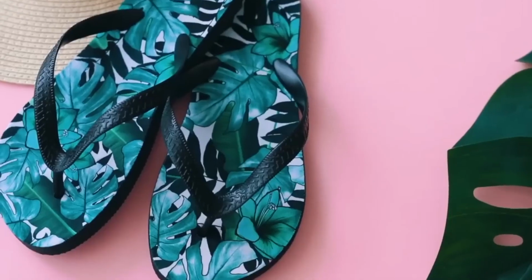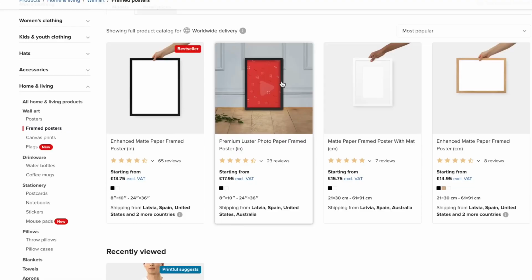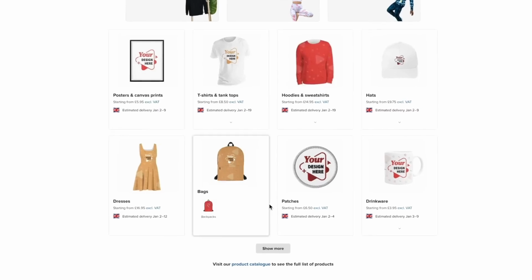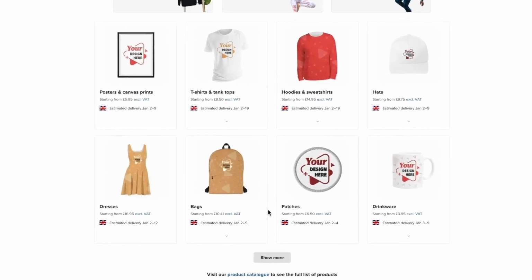And if you don't know, print on demand is a simple business model which basically allows us to sell products online, such as t-shirts, wall art, and lots of different types of products. And what we can do is upload our designs onto these products, and then a company such as Printful.com will print out these products and send them to our customers on demand every time someone places an order.